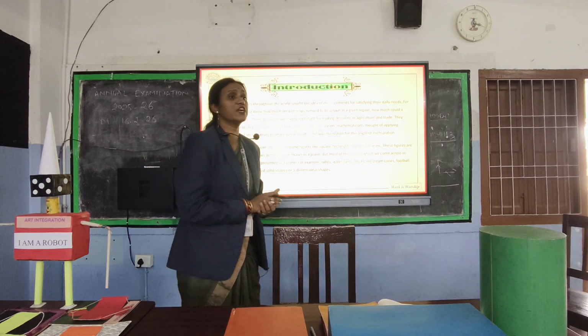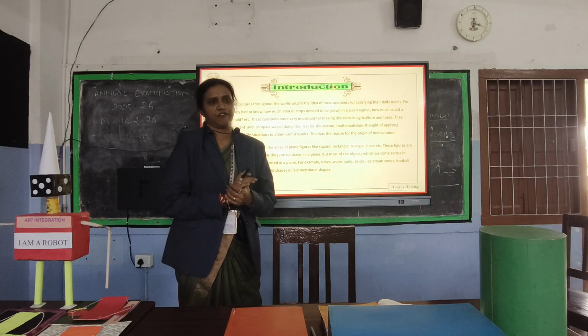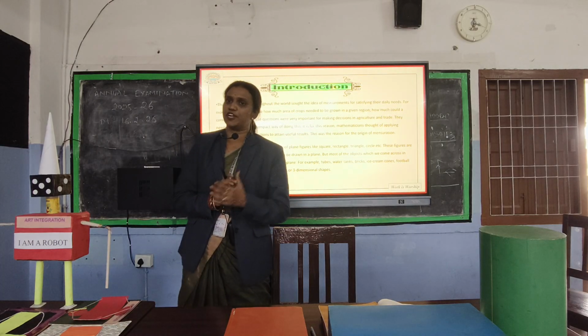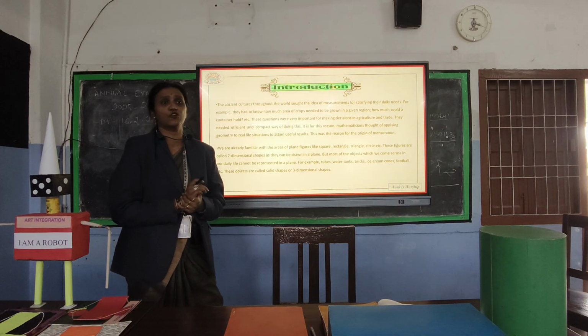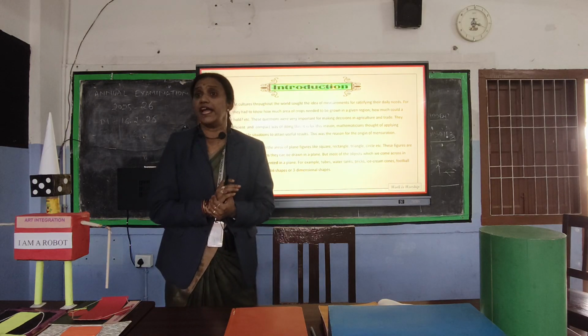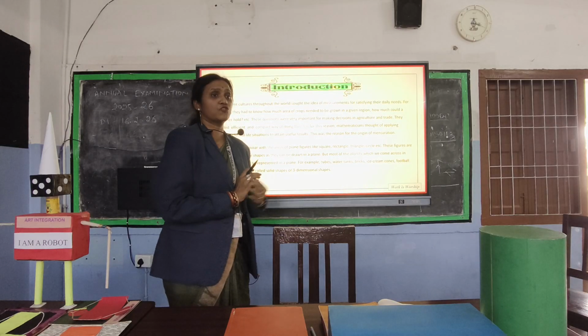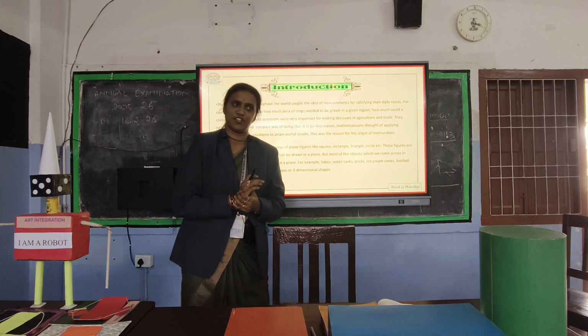Three-dimensional shapes are difficult to represent on a plane surface. So we will be using a special technique like net diagrams or isometric diagrams to represent those three-dimensional shapes.